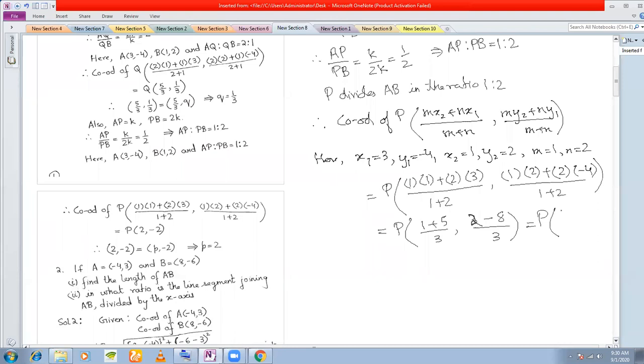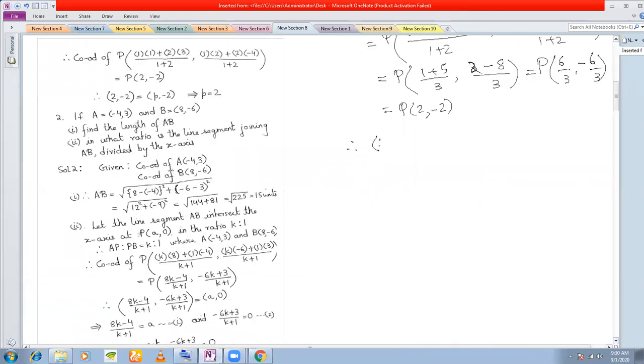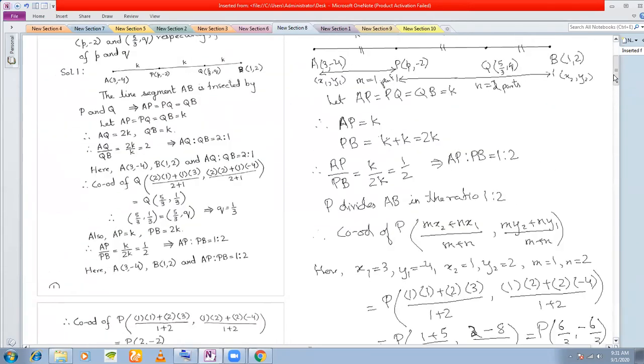Then this is 6 by 3, and this is 2 minus 8, which is minus 6 by 3. So this becomes 2, minus 2. So we've got the coordinates of P as 2, minus 2. But what are the coordinates of P given here? Coordinates of P given here are p comma minus 2. So p comma minus 2 must be equal to 2 comma minus 2. That means the value of p is 2. Okay. Now we want to calculate the value of Q.